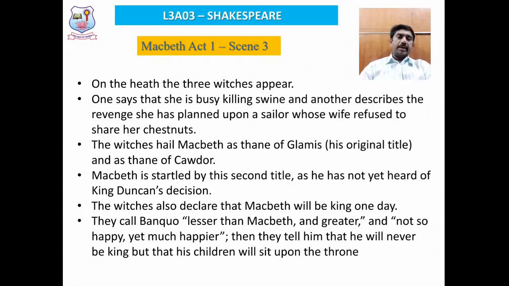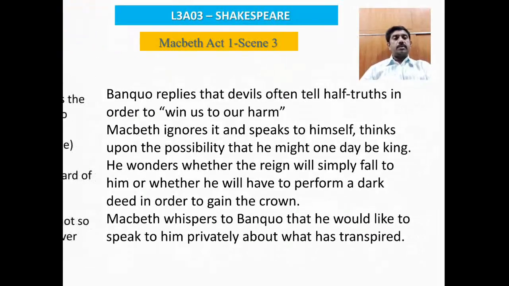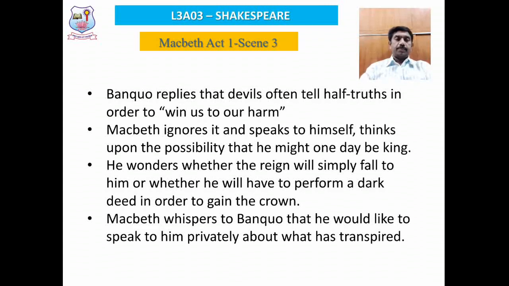When they started greeting Macbeth alone, Banquo also becomes curious, and when he asks for any prophecy for him, they say that he will be lesser than Macbeth and greater. It is a paradox. That is, he can never become the king of Scotland, but his children, that is, Banquo's children, will become the future king of Scotland. With this prophecies, the three witches disappear from the scene.